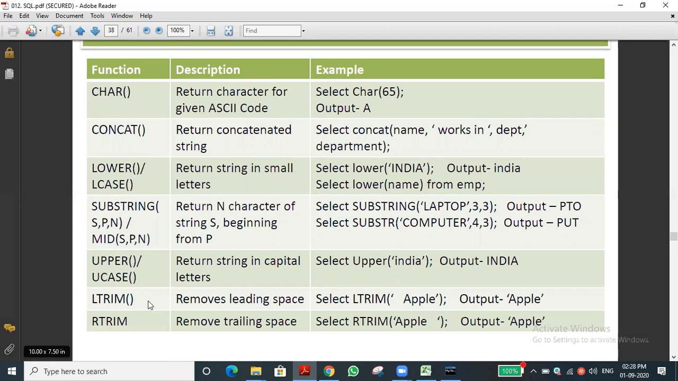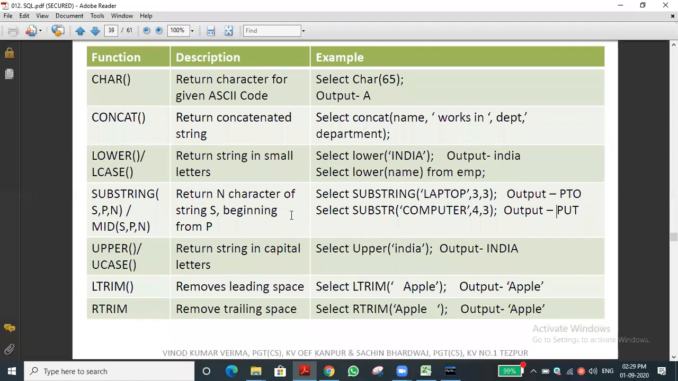Trim will remove characters from the starting and ending. The L trim function will remove the leading space, that is the left hand side, the starting of the string. If any spaces are there, it will remove them. The R trim function will remove the spaces from the trailing side, that is the ending of the string.